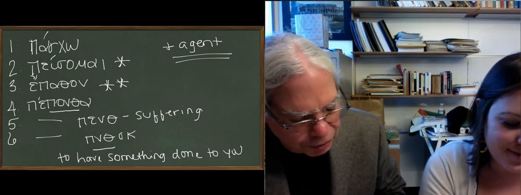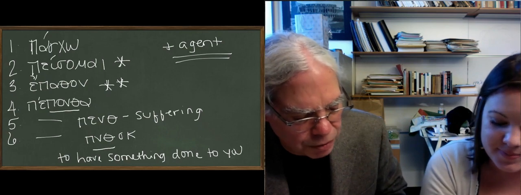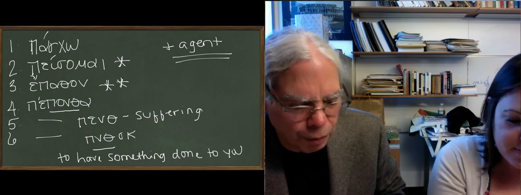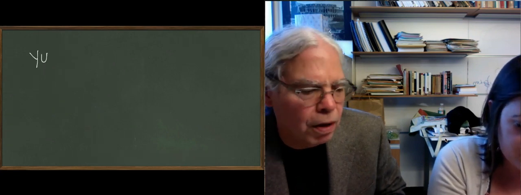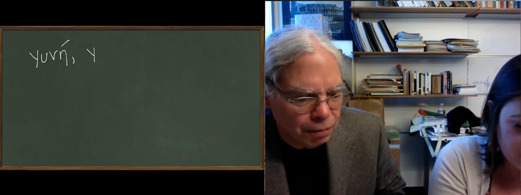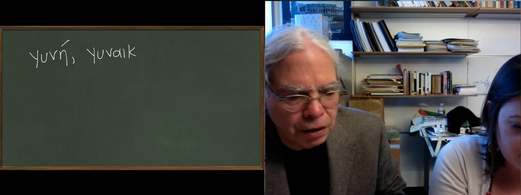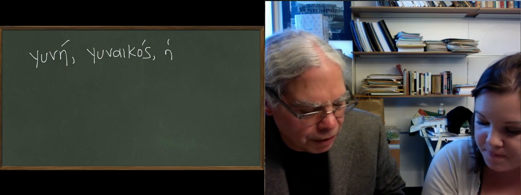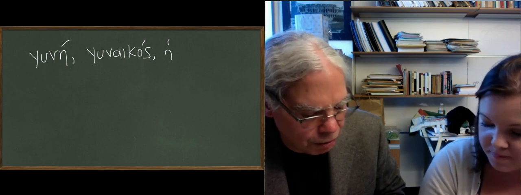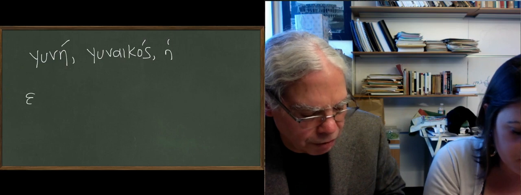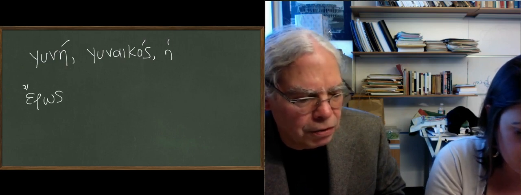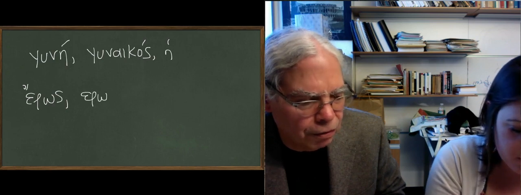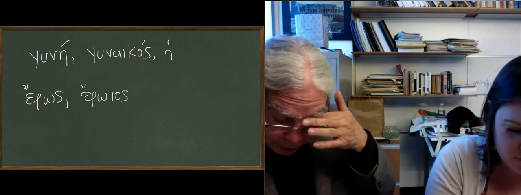Let's see. What other things are in this lesson? There are a couple of nouns here that are important. There's the noun gunē, gunaikos, the word for woman that we talked about, which means woman or wife. Just like anēr means man, male person, in other words, or husband. There's the noun erōs with an omega, erōtos. I don't think we've seen any nouns with that suffix, but it's just a genitive erōtos. And the forms are what you would expect from that ending.